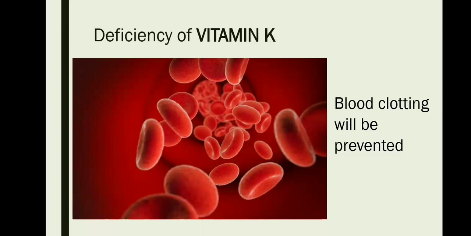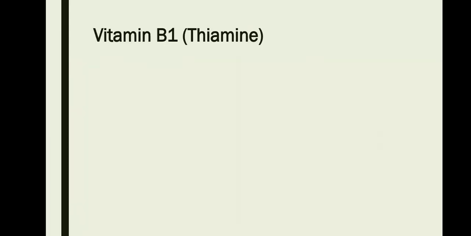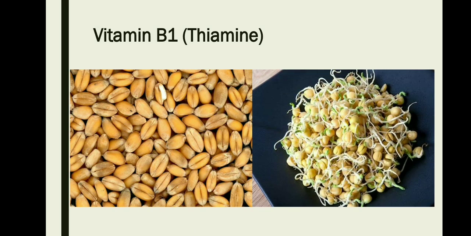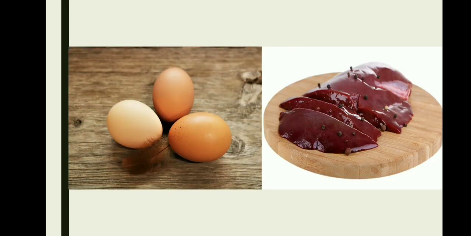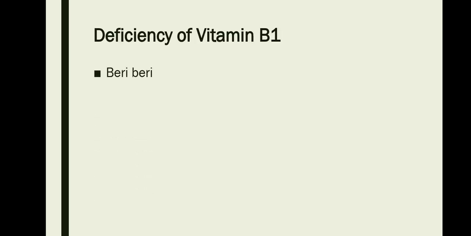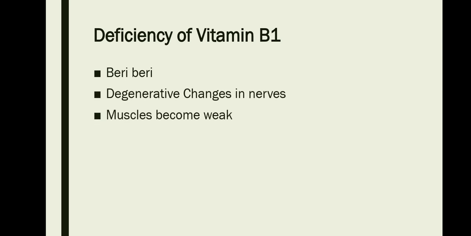Under water-soluble vitamins, the first vitamin that we will be discussing is vitamin B1. Vitamin B1 is also known as thiamine, and the sources of vitamin B1 are whole grains, sprouted pulses, eggs and liver. Deficiency of vitamin B1 will lead to beriberi. Beriberi will cause symptoms like degenerative changes in nerves, and it also leads to muscle weakness, ultimately leading to paralysis of an individual.